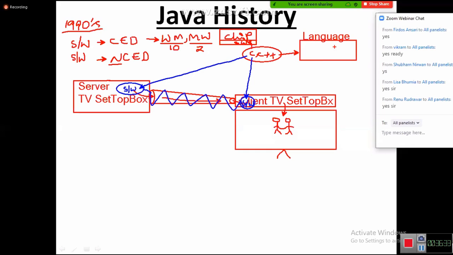But in the background, they were using C and C++ only, adding some more concepts. Finally, after 2 to 3 years, the language was ready.